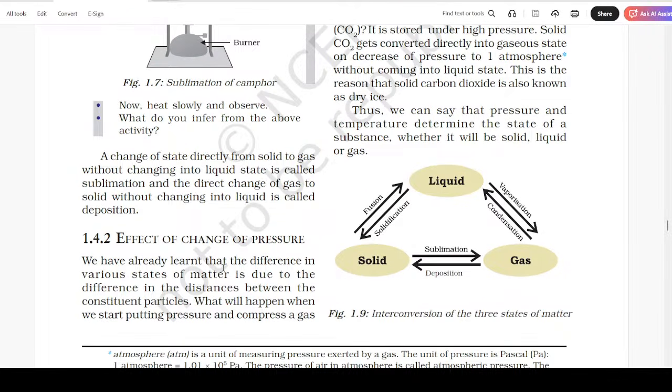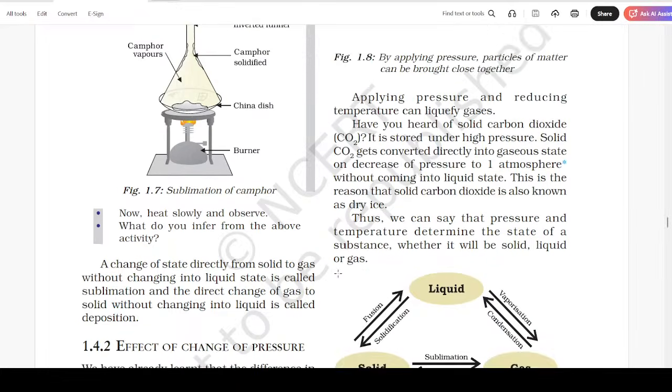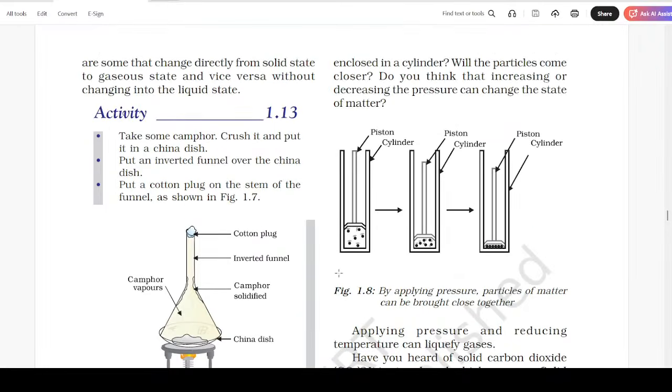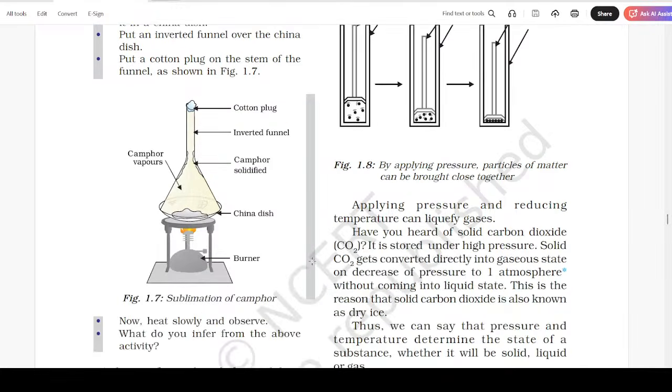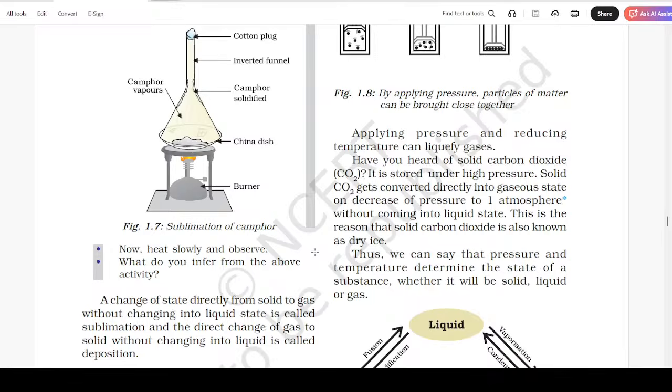Effect of change of pressure. We already learned that the difference in various states of matter is due to the difference in the distance between the constituent particles. What will happen when we start putting pressure and compress a gas enclosed in a cylinder? Will the particles come closer? Do you think that increasing or decreasing the pressure can change the state of matter? Applying pressure and reducing temperature can liquefy gas.